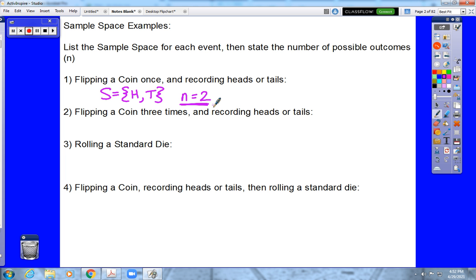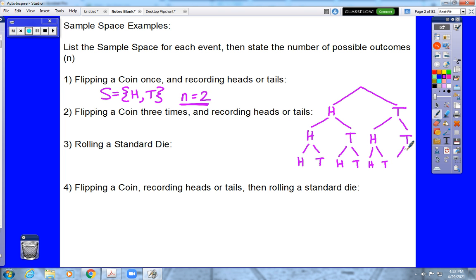Now, if we take that up a notch and we say, okay, we're not just going to flip a coin, but we're going to flip a coin 3 times and record heads or tails on each flip. Well, that may not be as easy to write out as a list. It may be significantly easier to write that out as a tree diagram. So first flip, heads or tails. Second flip, heads or tails. Third flip, heads or tails. Notice that this tree has a total of 8 branches.